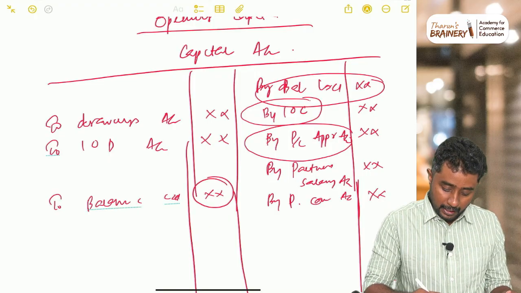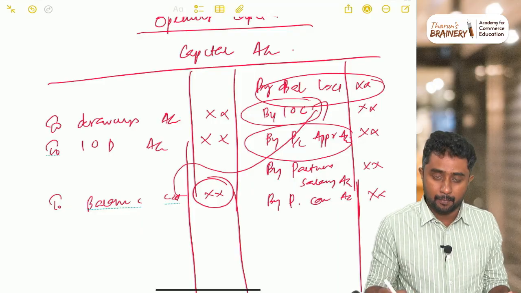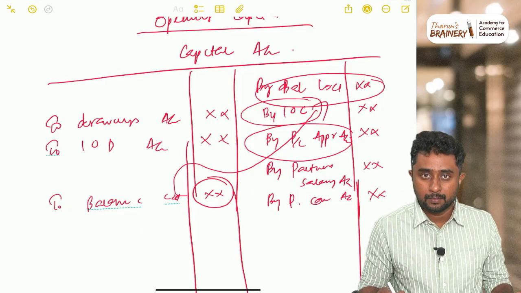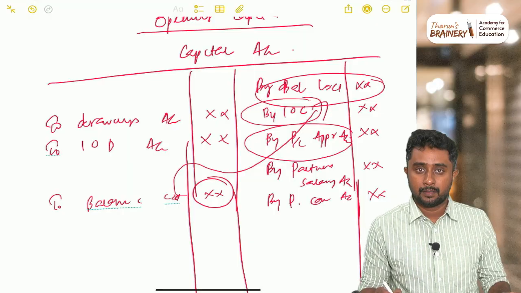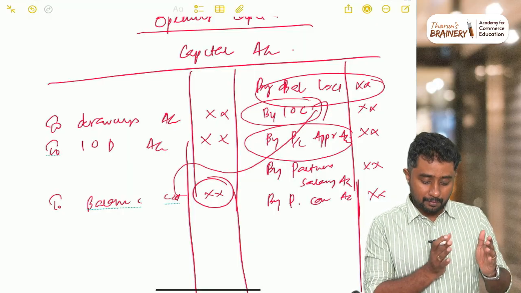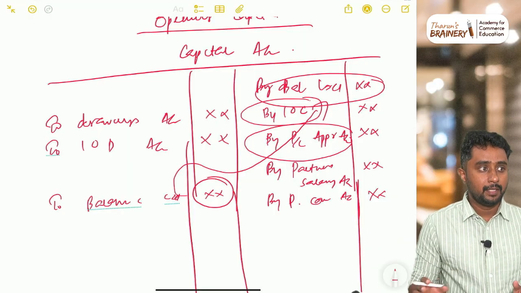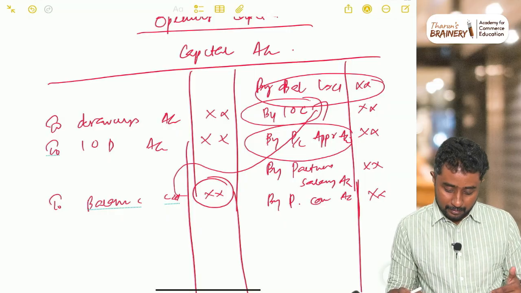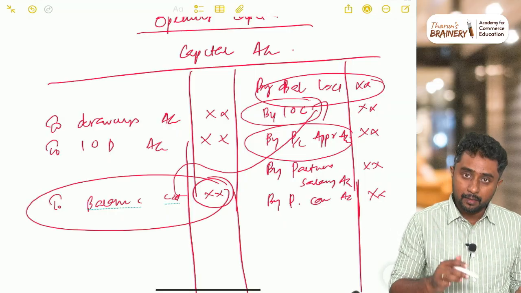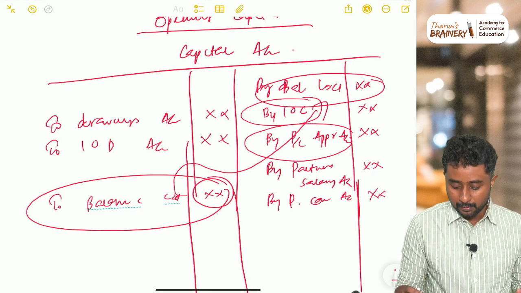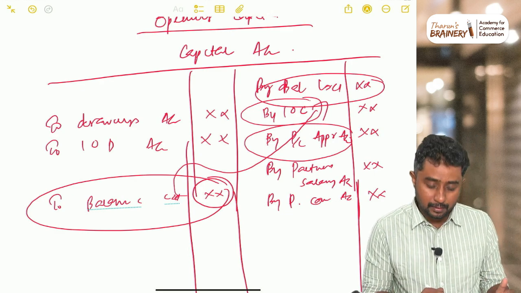From this closing capital, if you want to reach opening capital, how to reach? Obviously, whatever we have done, we have to reverse it, right? So whatever we have done, we have to reverse it. It means that when it comes to reversing it, first we will start with the closing capital and we will do the opposite of what we have done so far to reach the closing capital.